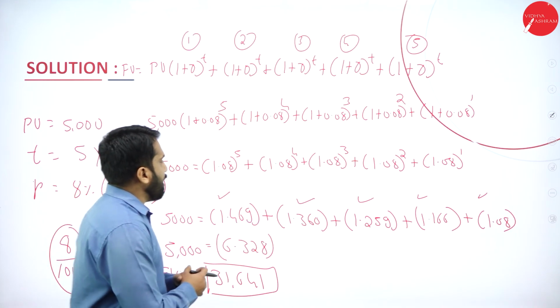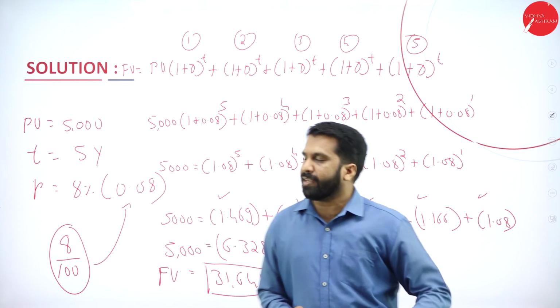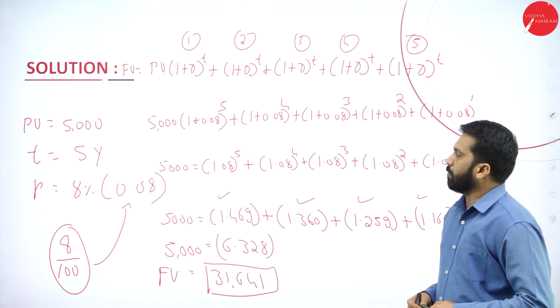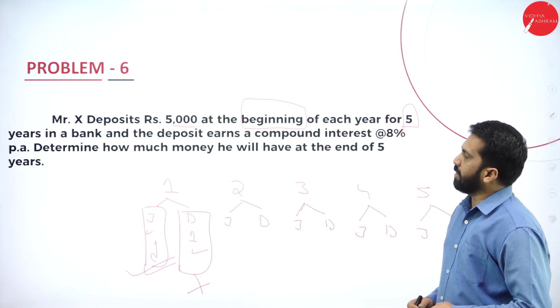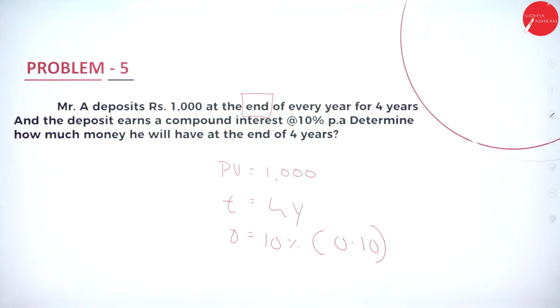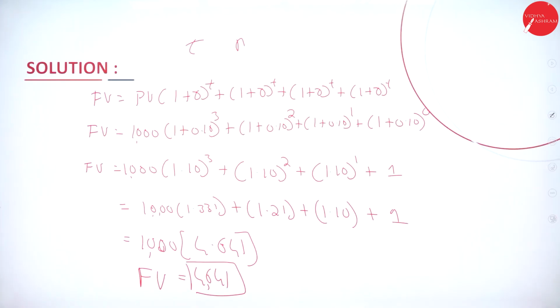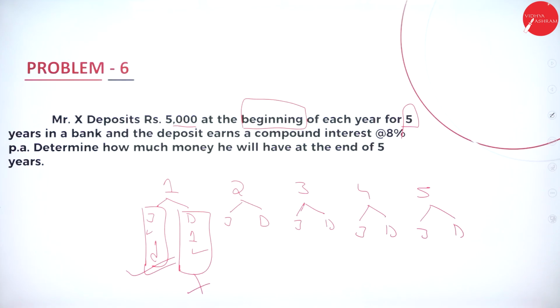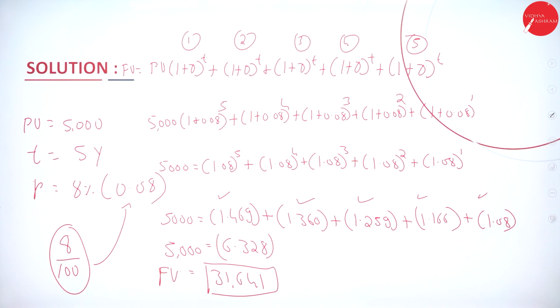Now, this is all about your next problem, your present and future value. So I'll go back to all these slides so that you can take a screenshot. This is your problem number 5, the solution part for problem number 5. Your problem number 6, the solution part for your problem number 6.